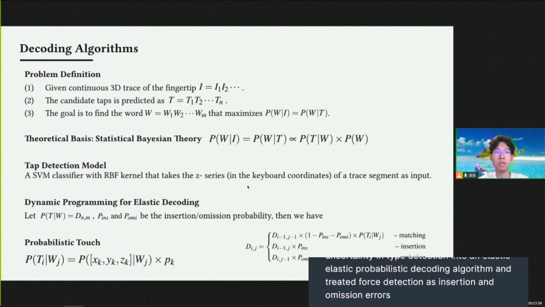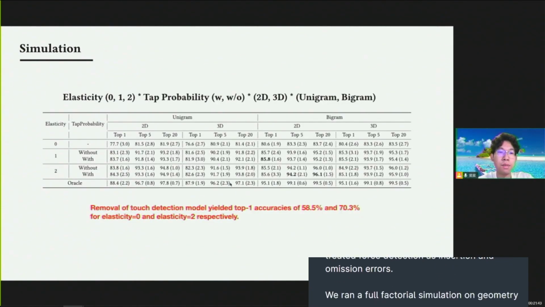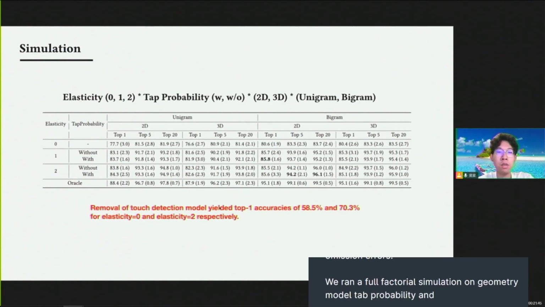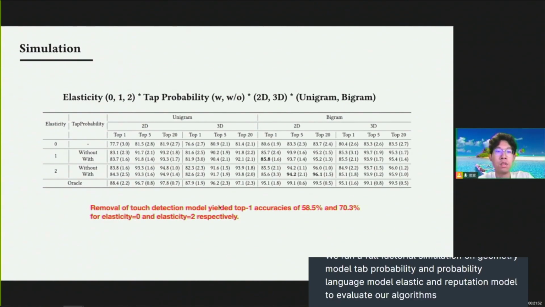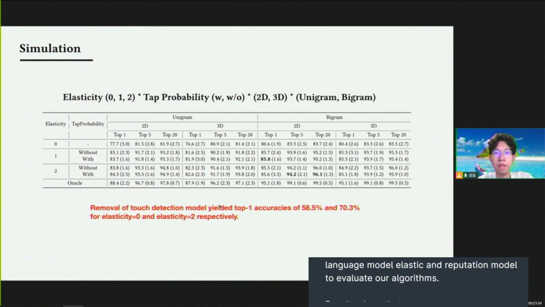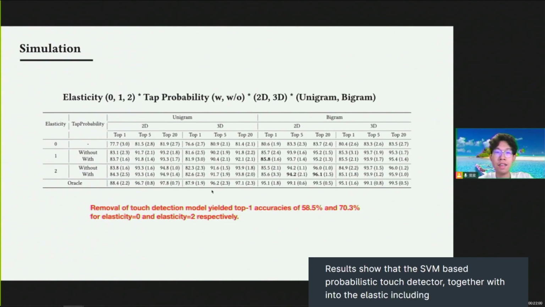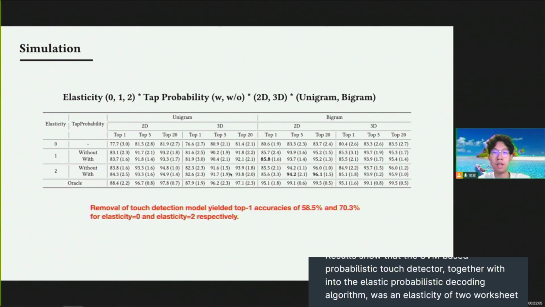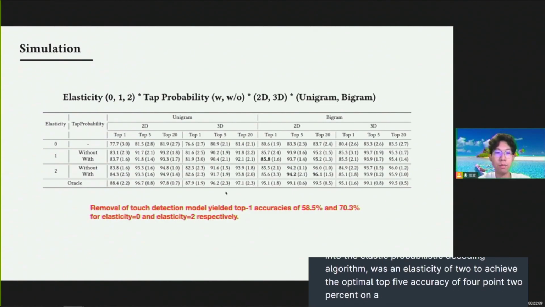We ran a full-factorial simulation on geometry model, tap probability, language model, elasticity, and tap detection model to evaluate our algorithms. Results show that the SVM-based probabilistic touch detector together with a 2D elastic probabilistic decoding algorithm with an elasticity of 2 achieves the optimal top 5 accuracy of 94.2% on a 10,000-word dictionary.